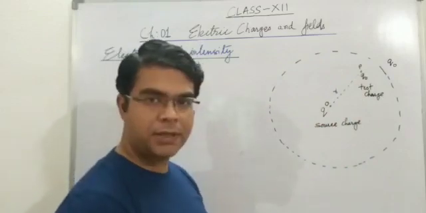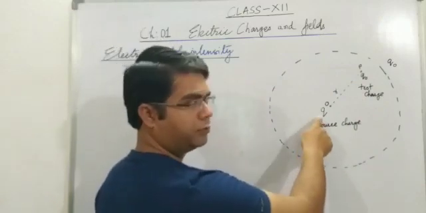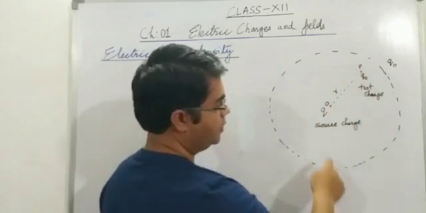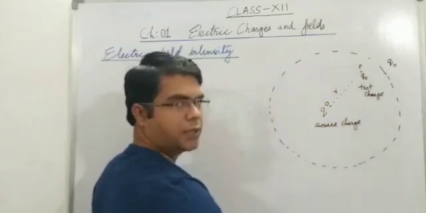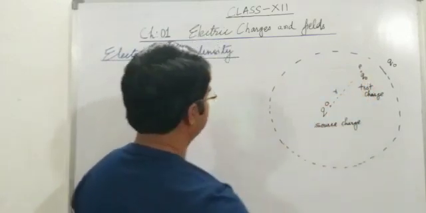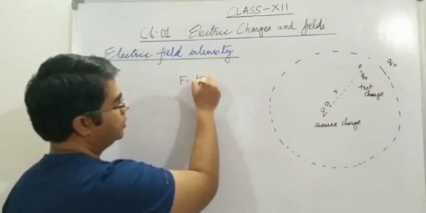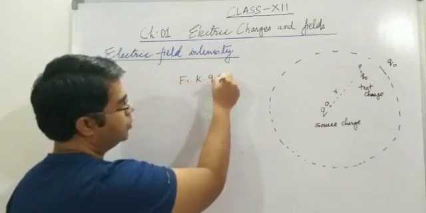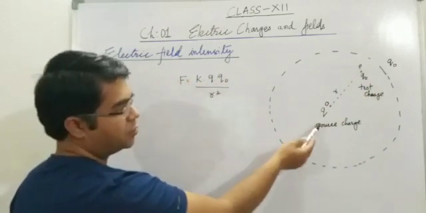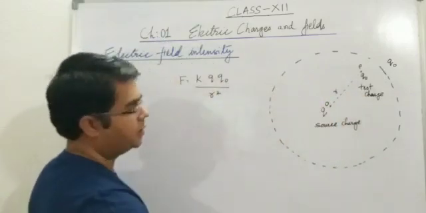Now, to express electric field intensity in mathematical form, consider a source charge Q and a test charge Q naught which is placed at point P. The distance between the source charge and test charge is R. The force experienced by the test charge is given by F is equal to K Q Q naught by R square, where Q is the source charge, Q naught is the test charge, and R is the distance between them.